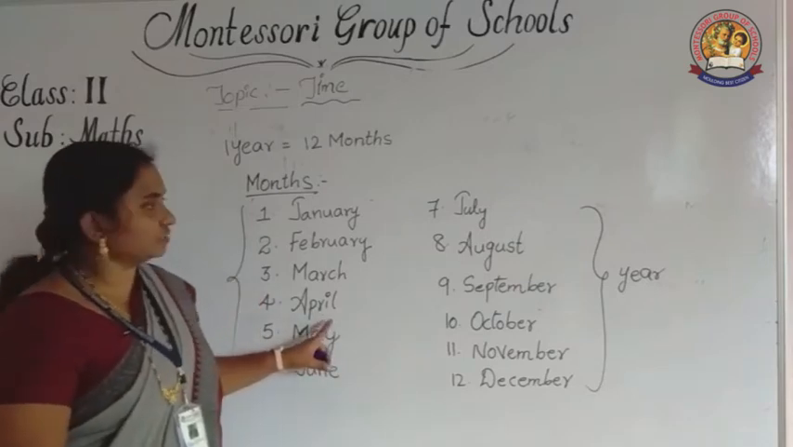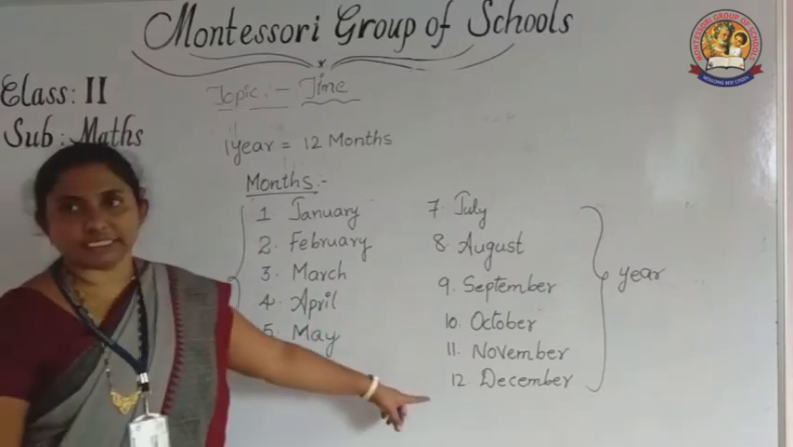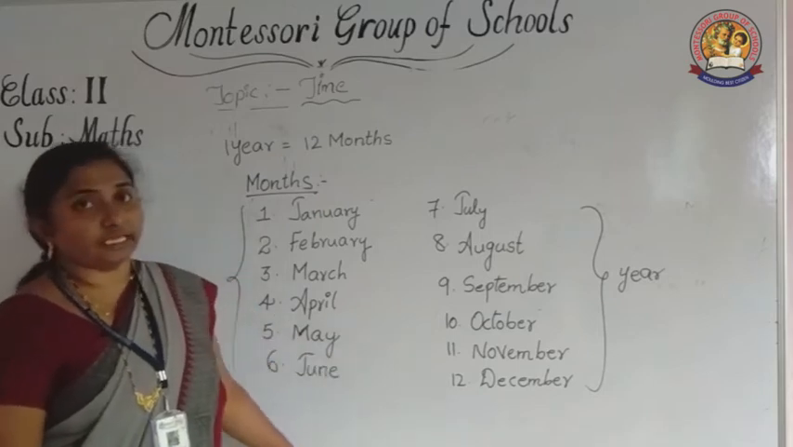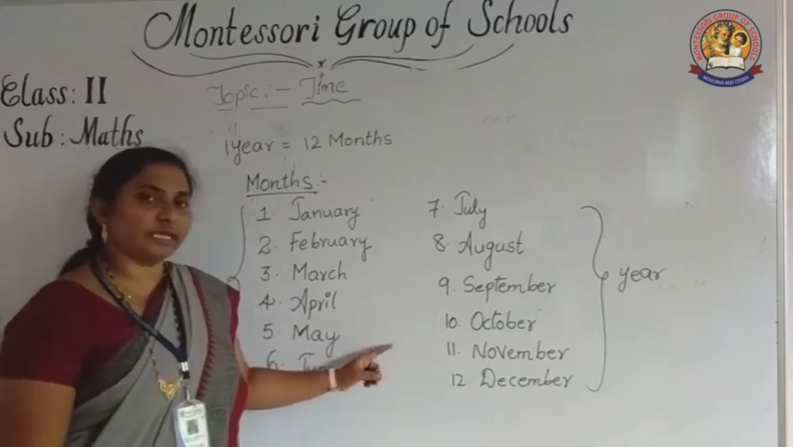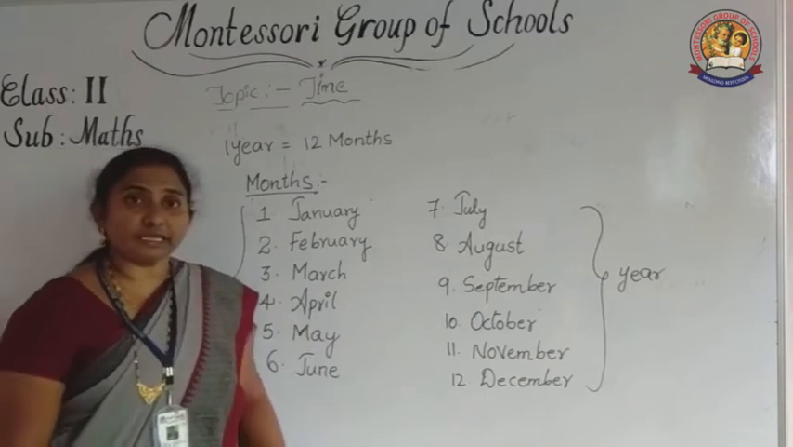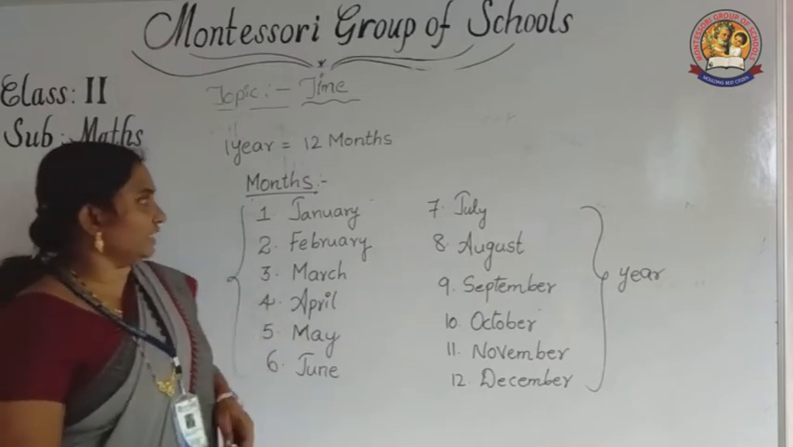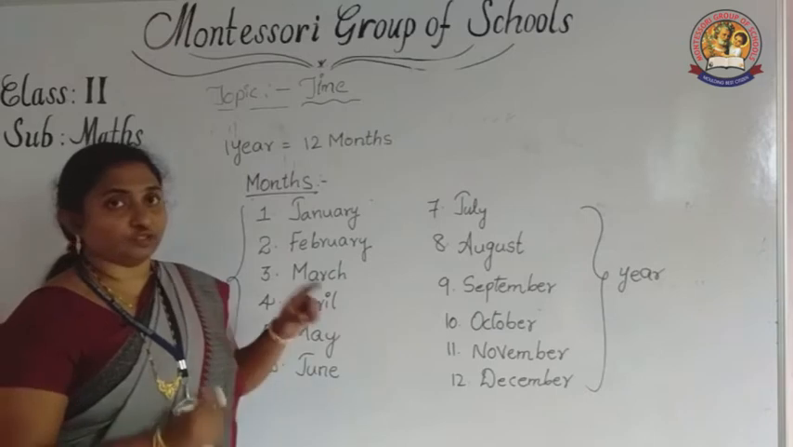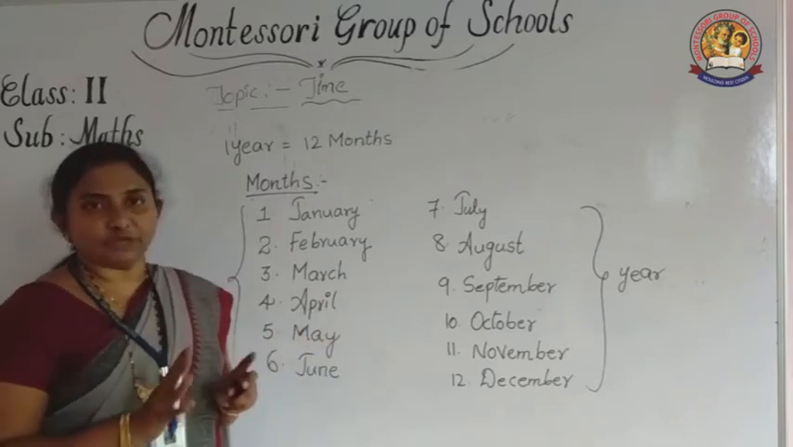April. Okay, understood? These are the months. How many months are there? 12 months. How many days are there? 7 days. Okay, understood all of you? How many months? 12 months. How many days? 7 days.